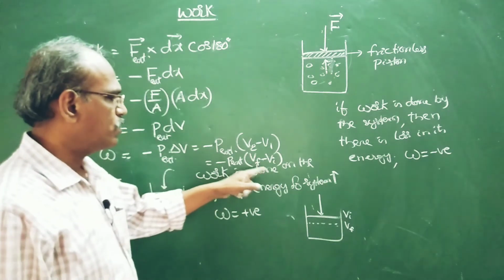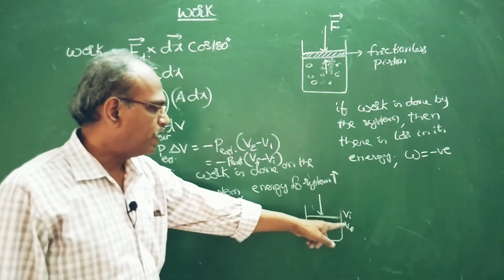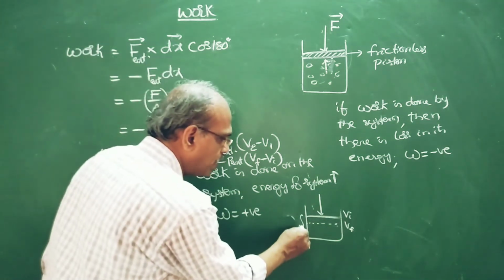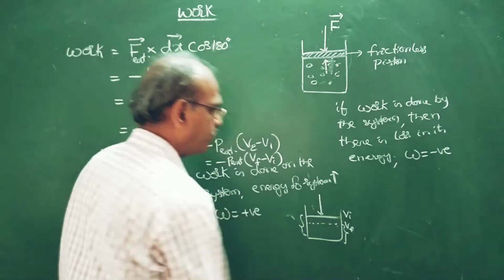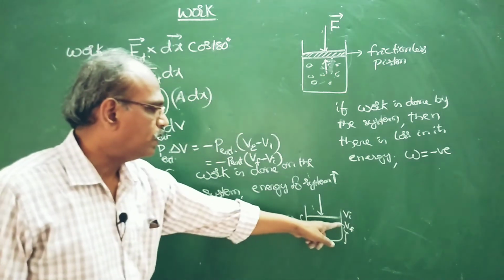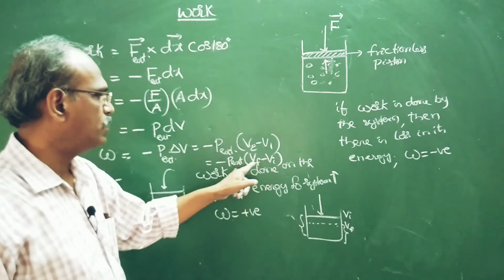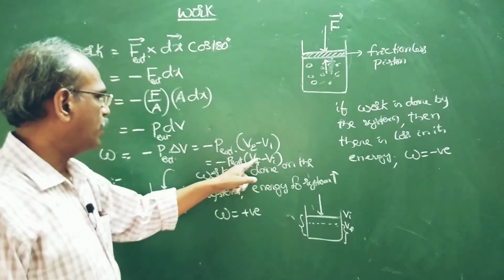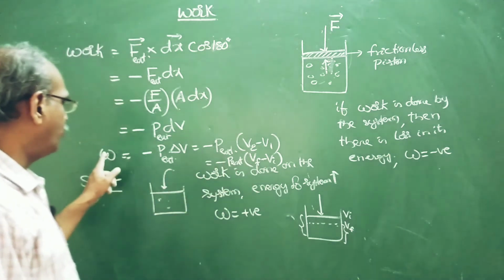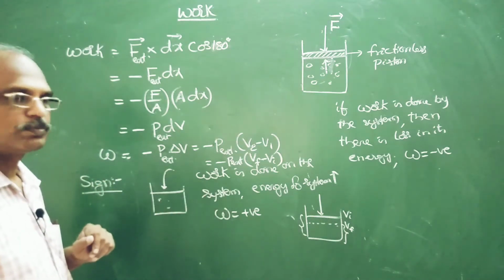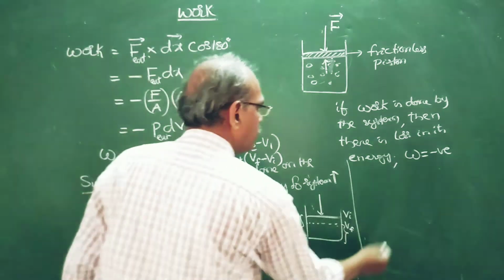Now look at this. Which is greater, V final or V initial? V initial, so this is a negative value, and negative into negative we get positive. Therefore W is positive.